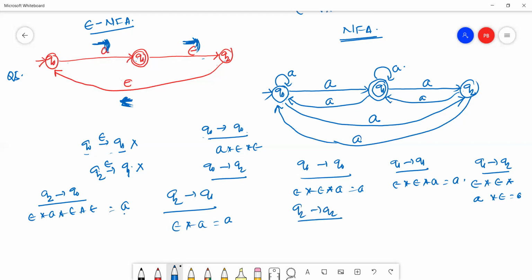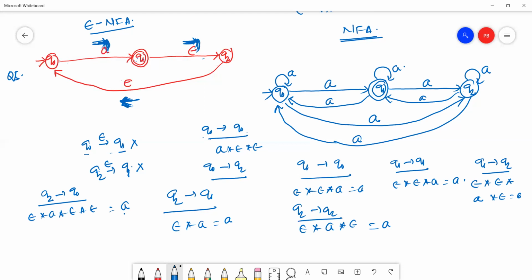Is there any transition? This is epsilon, this is A, this is epsilon. Epsilon A epsilon means A. This is A. So I think there are no more transitions.